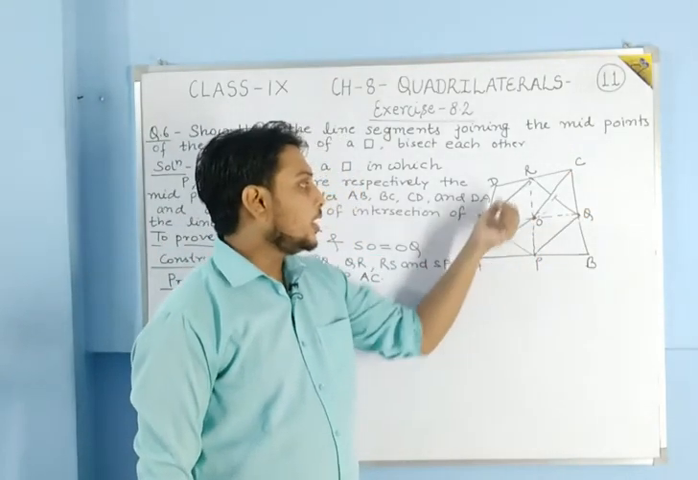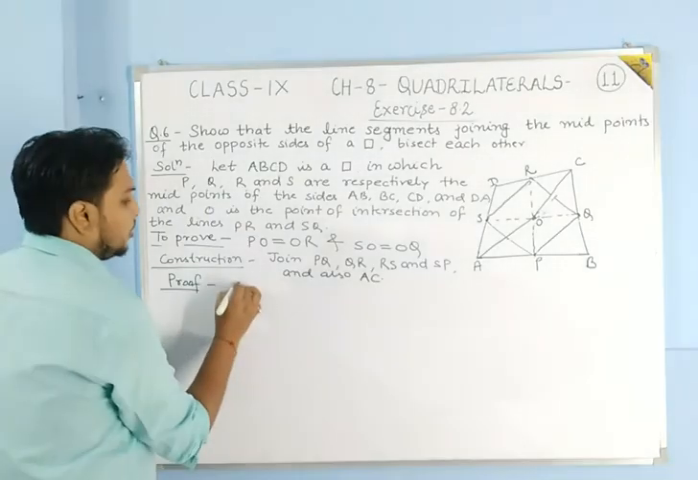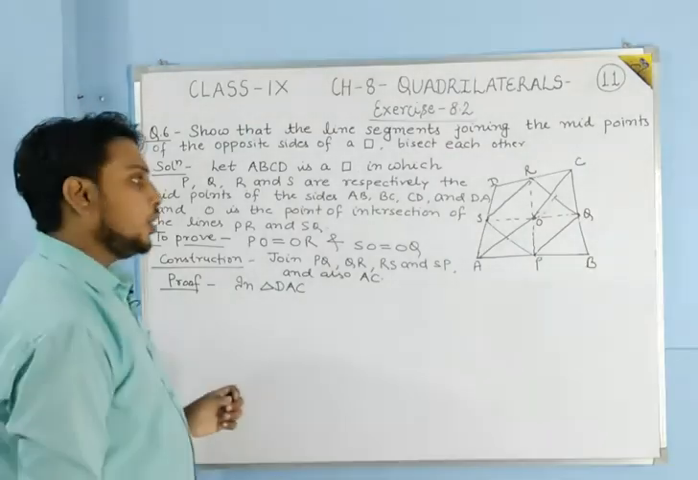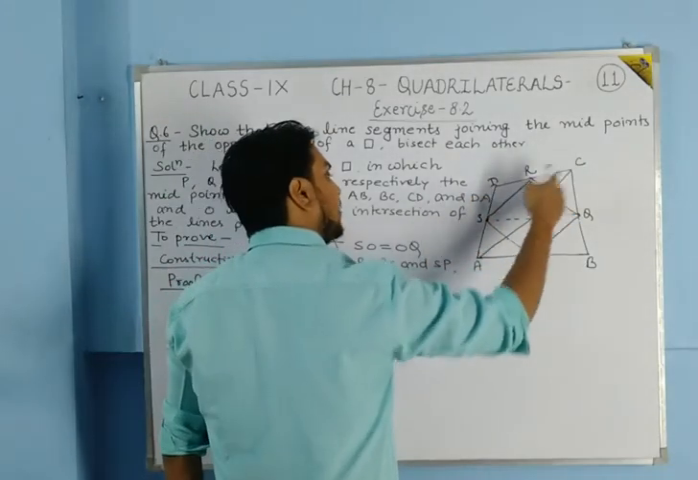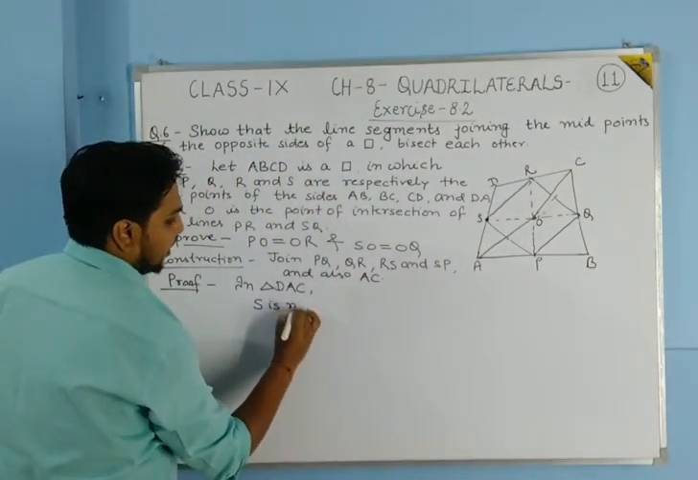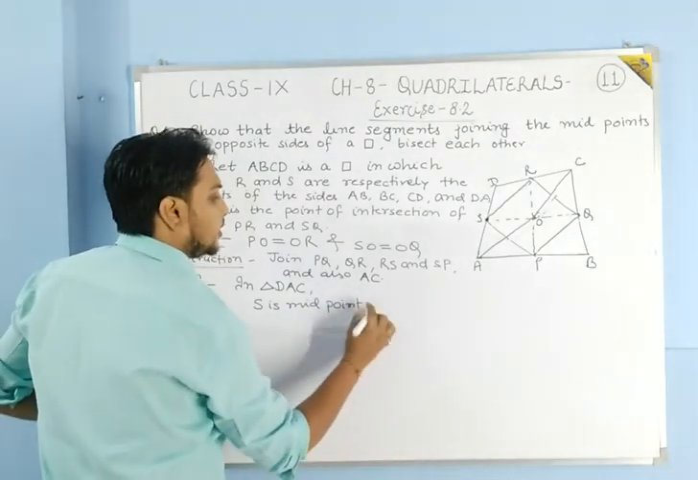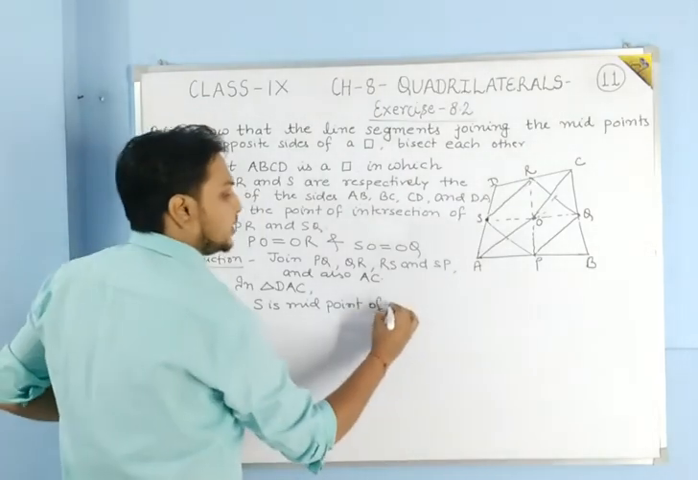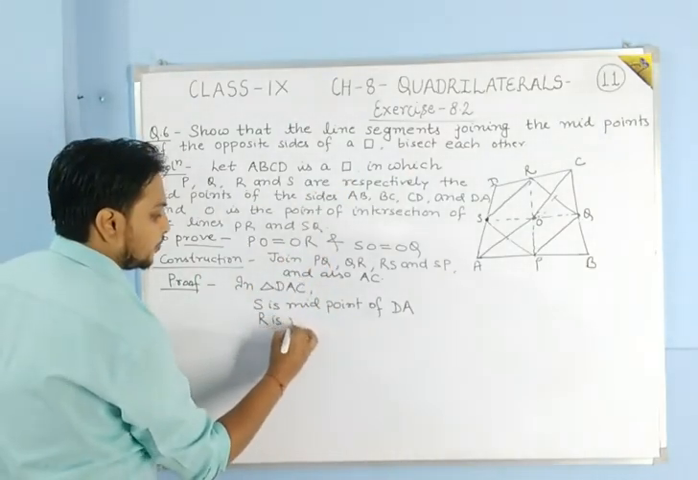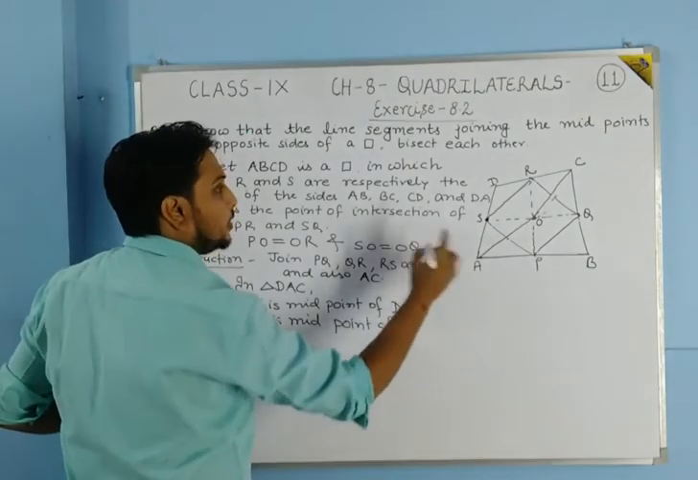Now we will talk about the triangle DAC. So students, in triangle DAC, firstly we will see that S is midpoint of the side DA. Okay, R is midpoint of the side CD.